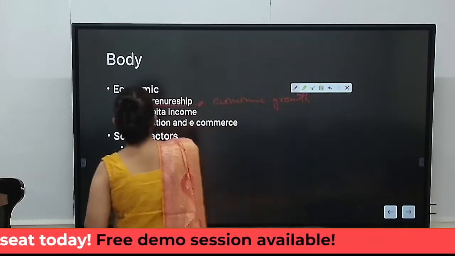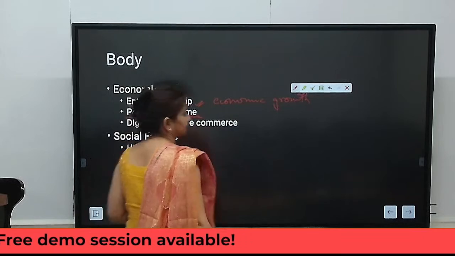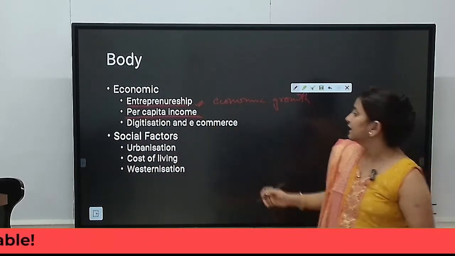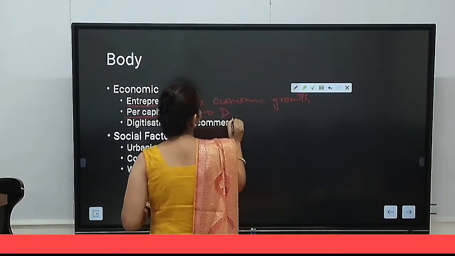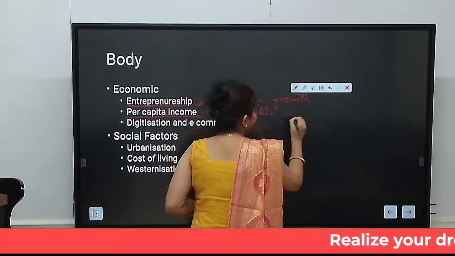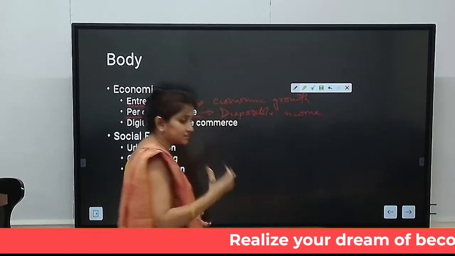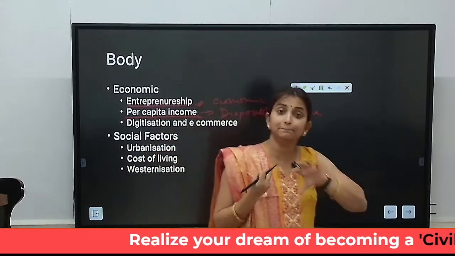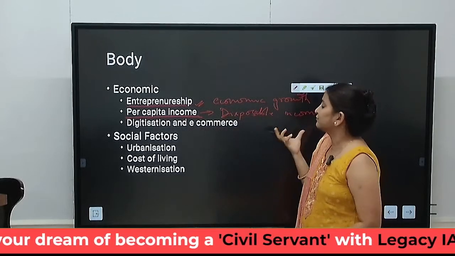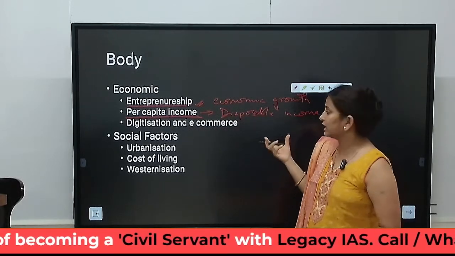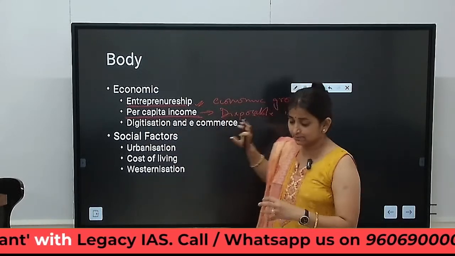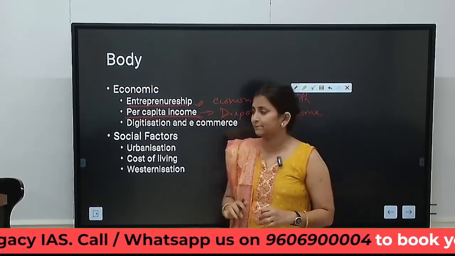It has also increased the per capita income. Overall economic growth has led to an increase in per capita income, which has in turn increased the disposable income. And what is disposable income? It refers to the amount of money that a person has after removing the basic, mandatory expenditure. Whatever you are left with after removing it is known as the disposable income. So disposable income has increased because of the increase in per capita income.